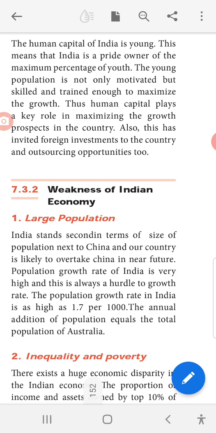Okay, that is human capital. Human capital means human beings, based on that education only, we are saying that is the human capital. This has invited foreign investments to the country and outsourcing opportunities too. Foreign investments means through that youth, they are attracting the foreign investment to India, that is our country. And also we are having outsourcing opportunities also.